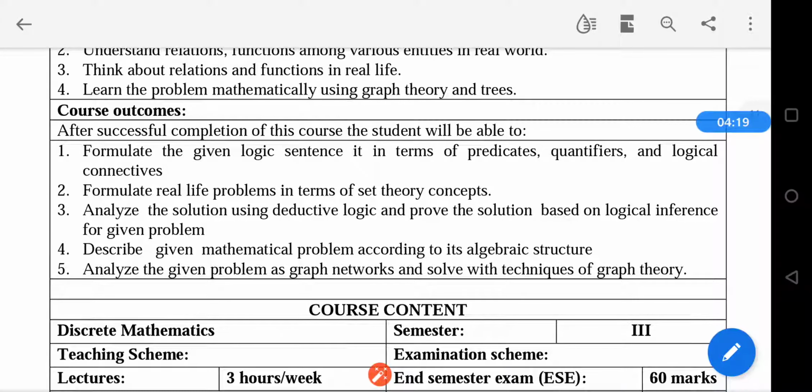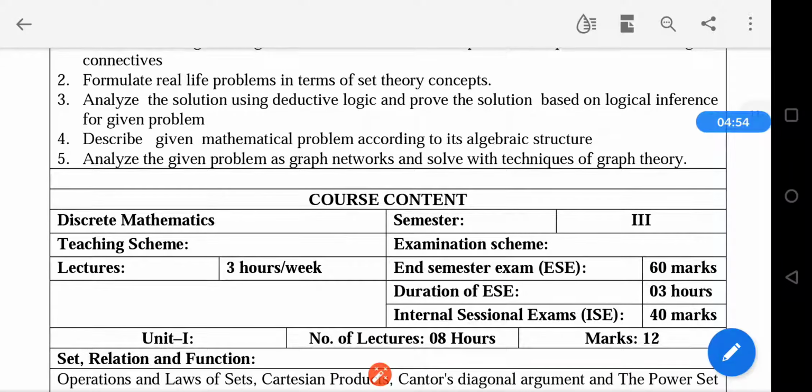Whatever problem we have, we will analyze that problem as a graph network, meaning how that problem will be described or shown as a graph network, and how we will solve that problem by the techniques of what? By the techniques of graph theory. So this is the course outcome of discrete mathematics.